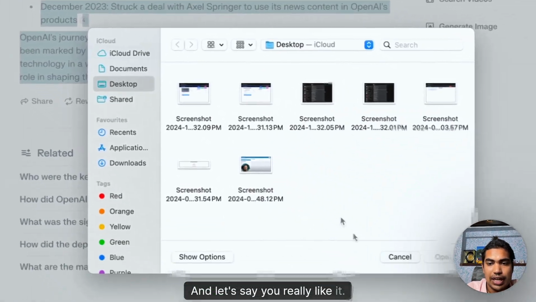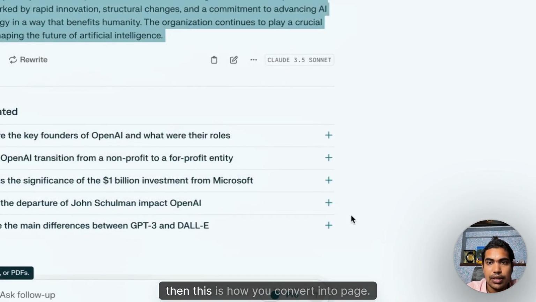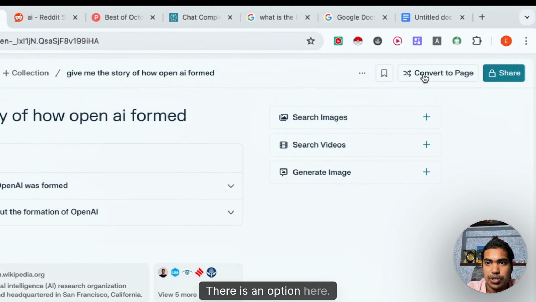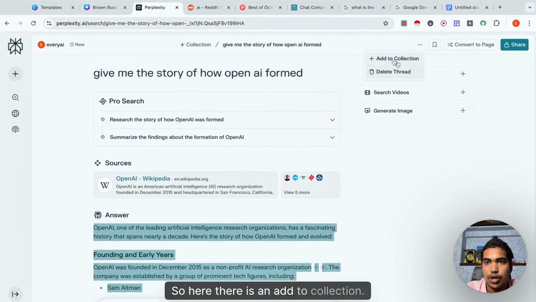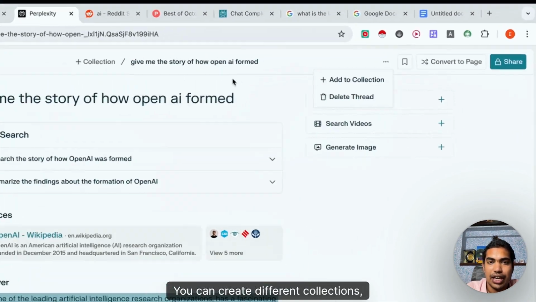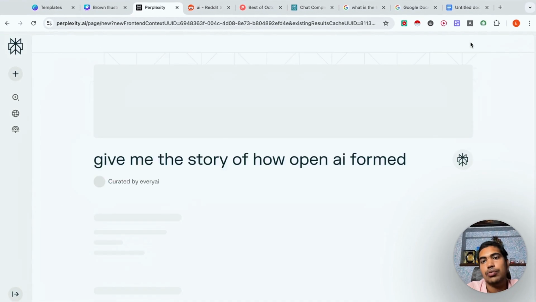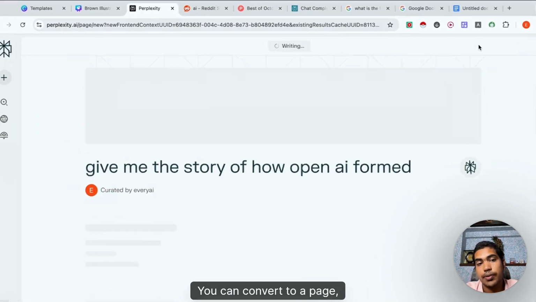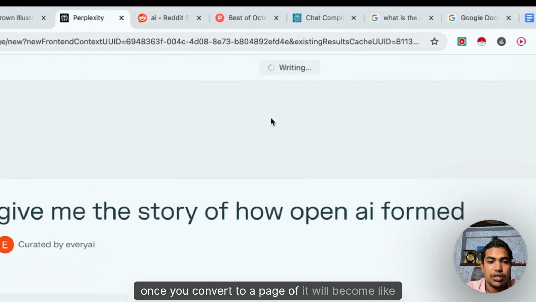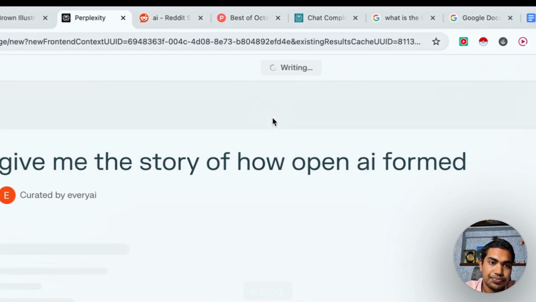And let's say you really liked this, right? Then this is how you convert it into a page. There is an option here, an add to collection. You can create different collections and add it to them, or you can convert it to a page. Once you convert it to a page, it will become like a blog.